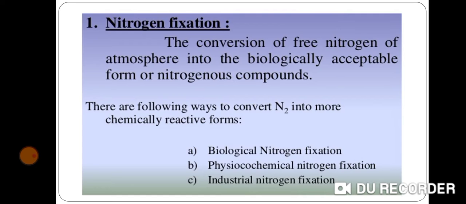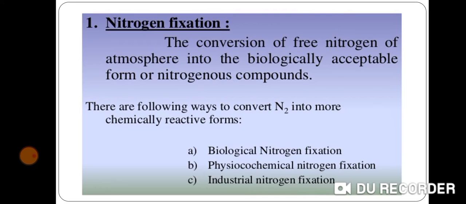There are the following ways to convert atmospheric nitrogen into more chemically reactive forms which can be biologically acceptable: first of all, biological nitrogen fixation, physiochemical nitrogen fixation, and industrial nitrogen fixation, which is also known as artificial fixation of nitrogen.